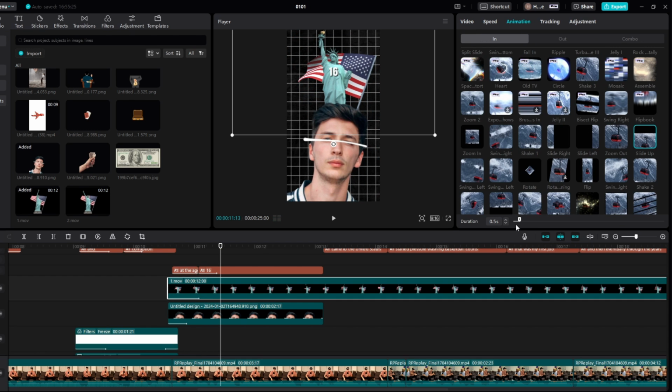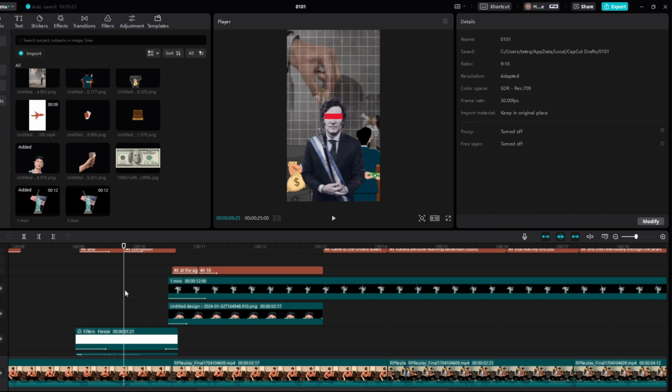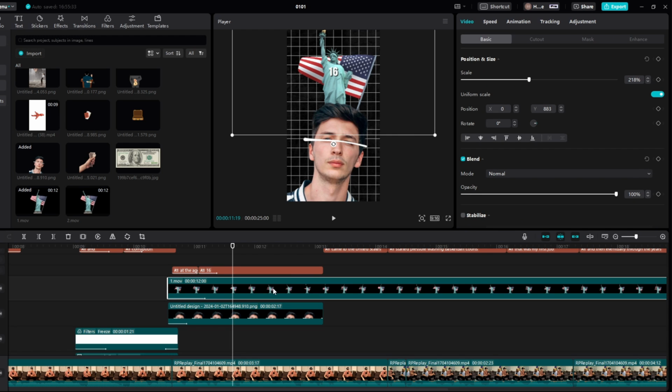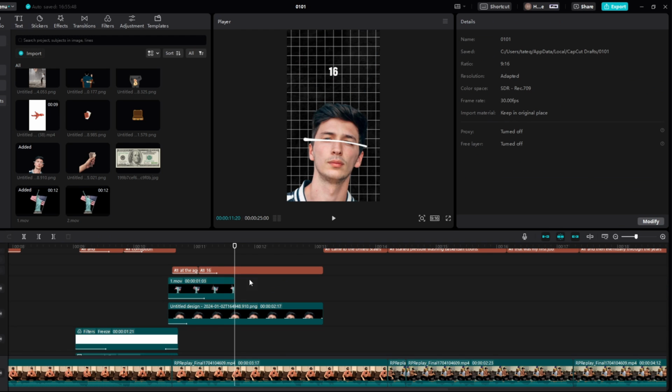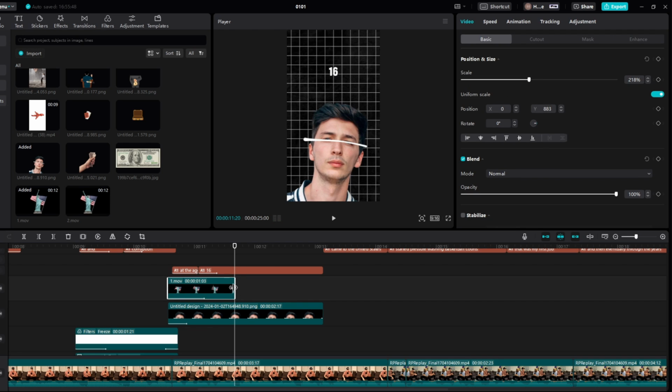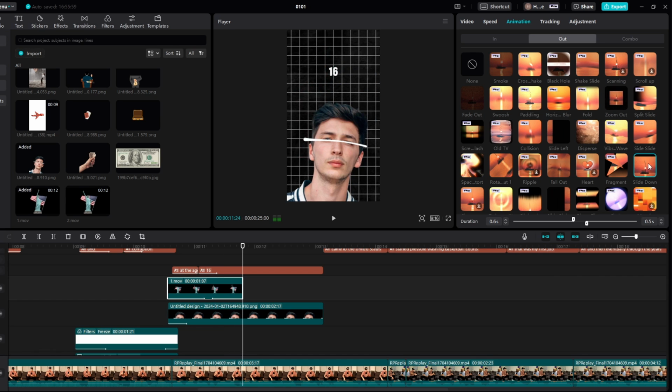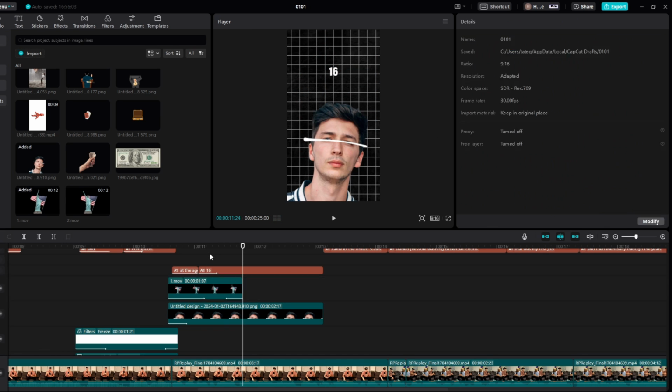And then what we'll do, we'll add this to like 0.6. At the age of corruption. At the age of 16 with $200 in a suitcase. 16 with. And when he's talking about with, we can split that right here. Right there. With. And then we can have this sliding down on animation out. So if we find slide down. 16 with. Perfect, just like so.